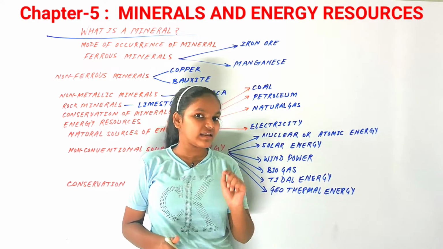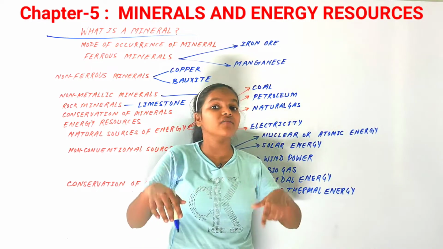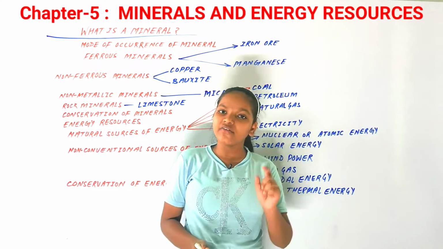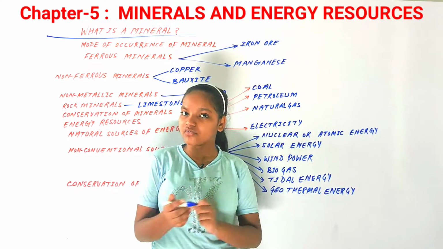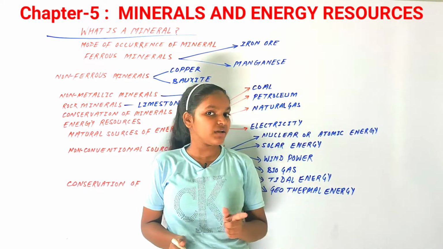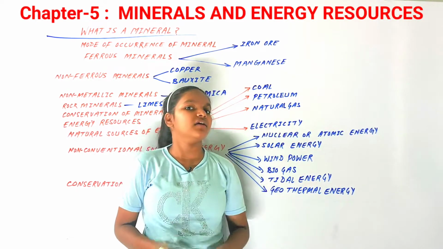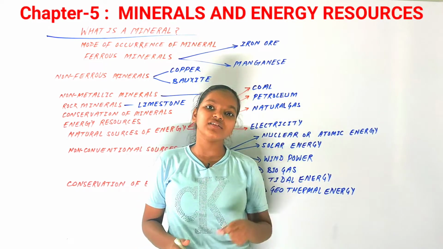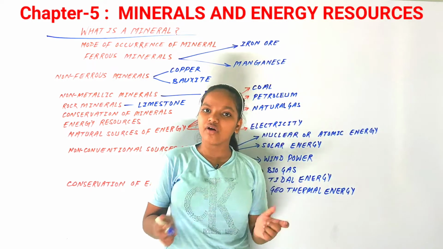We can't just imagine our lives without minerals. From a long period of time, we have been using minerals directly or indirectly in our lives. So minerals are the indispensable and unimaginable part of our lives.